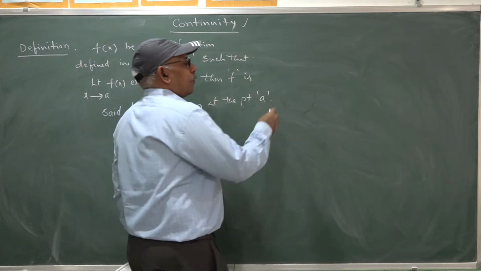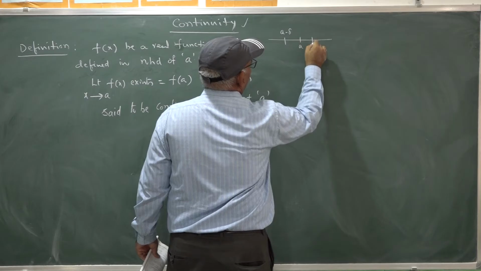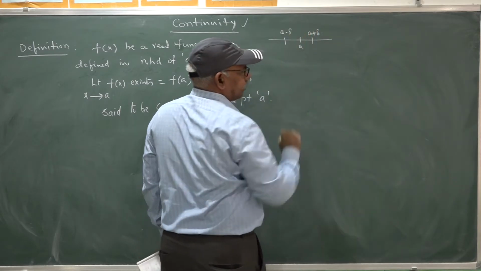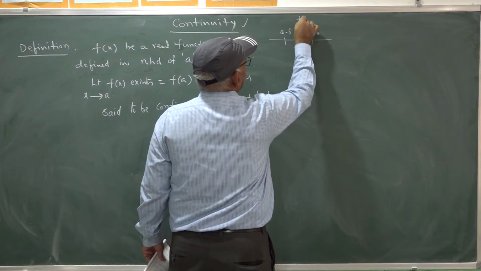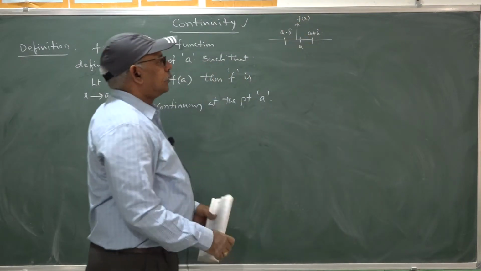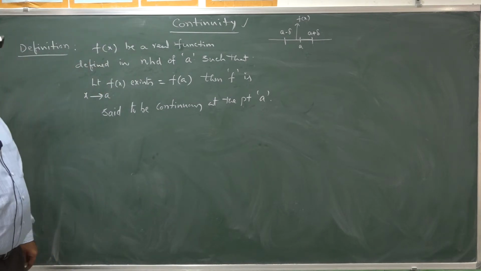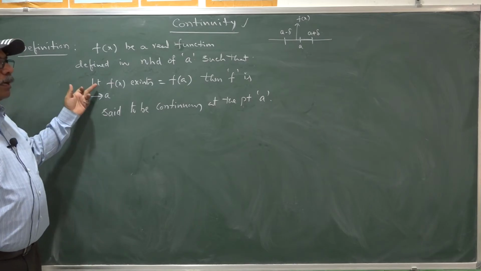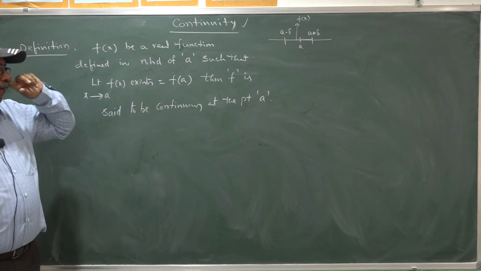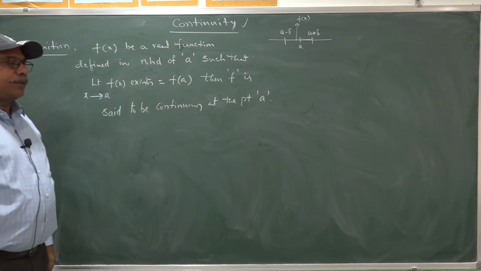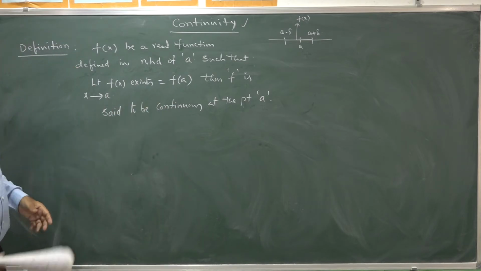In the neighborhood of a means once you construct a small interval, however small it may be, in that interval the values f(x) exist, corresponding to those values of x, such that the limit of f(x) at a takes a finite value and equals f(a), the functional value at a. Then f is said to be continuous at that particular point a.